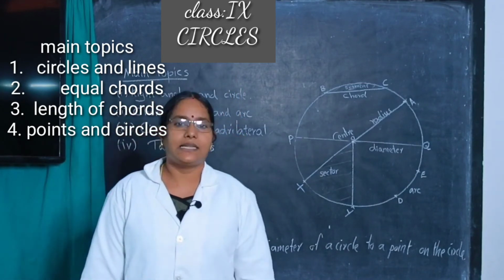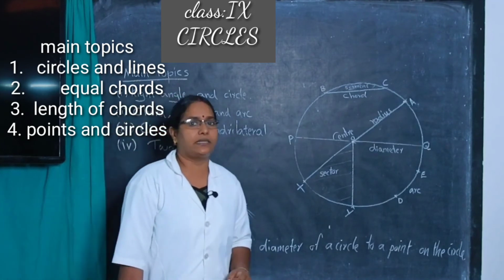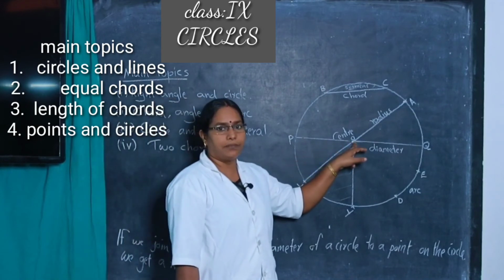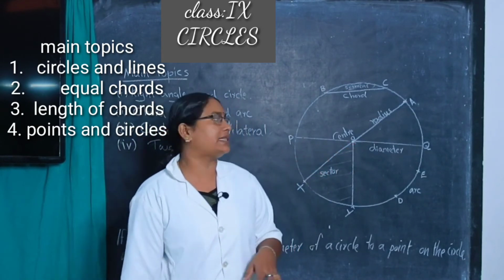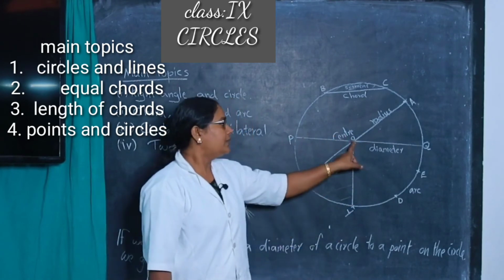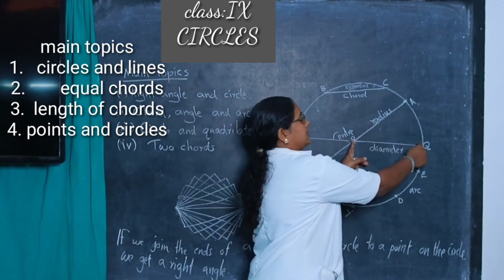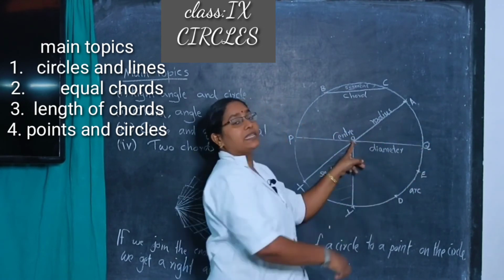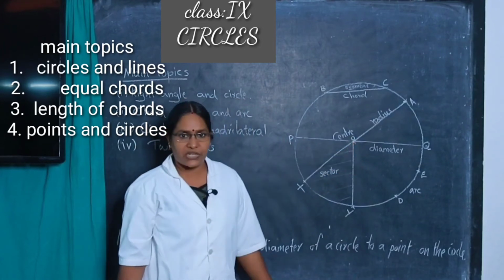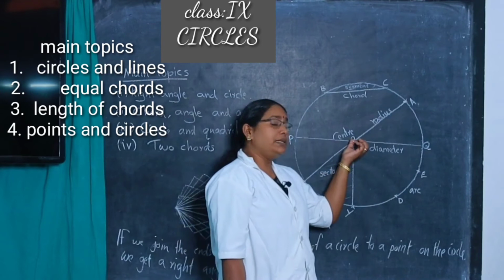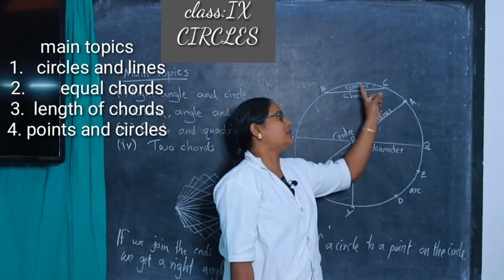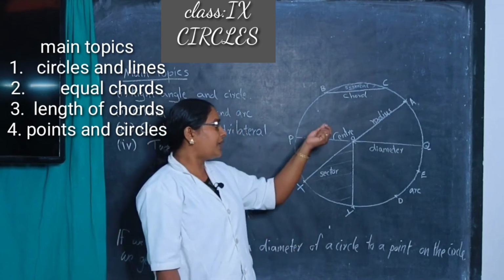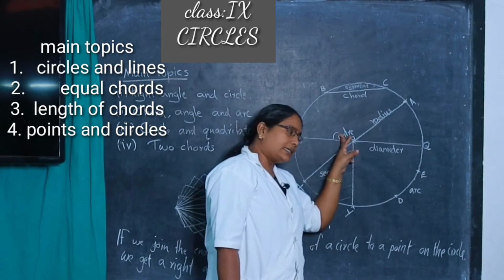What is a circle? A circle is the set of points equidistant from a fixed point. This is the fixed point. What is the fixed point? The fixed point is the center. From the fixed point, an infinite number of equidistant points form the set of points called a circle. The definition of a circle: the set of points equidistant from a fixed point is called a circle. The fixed point is called the center.